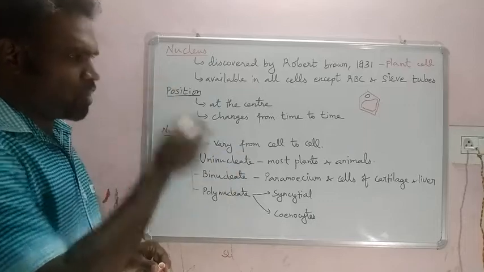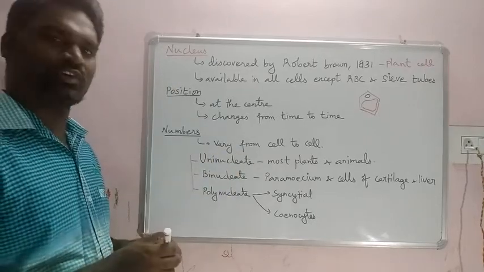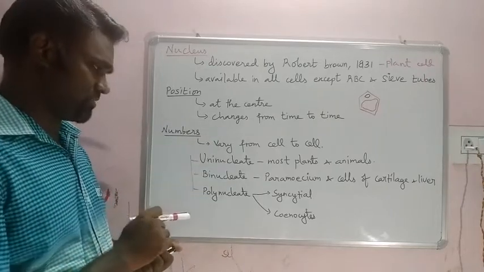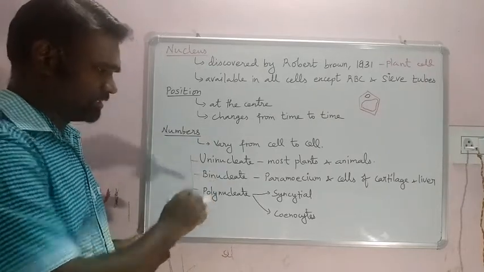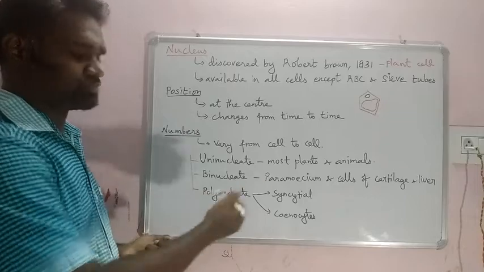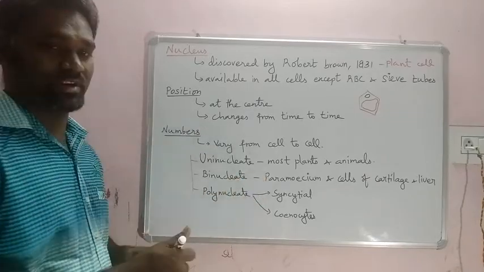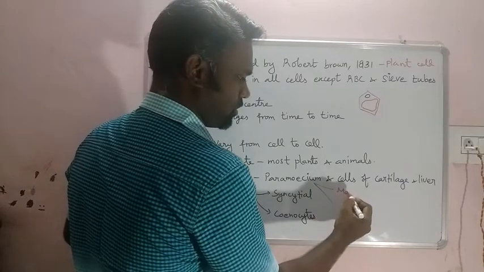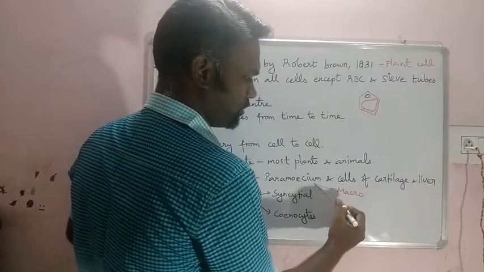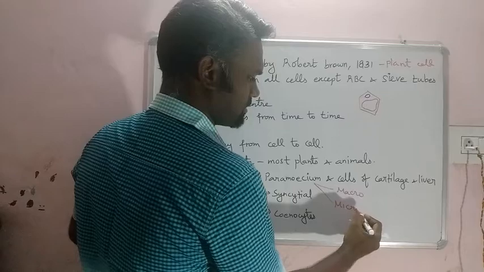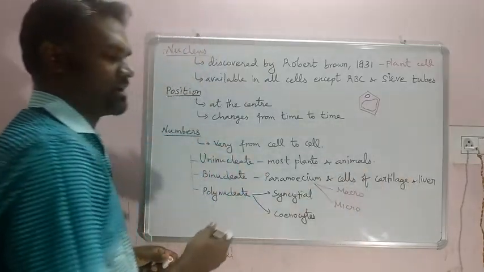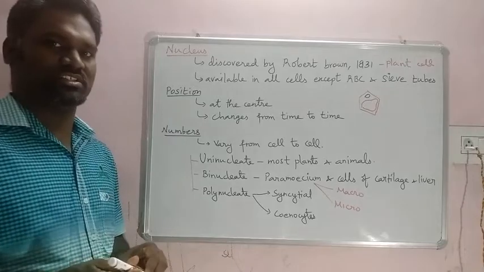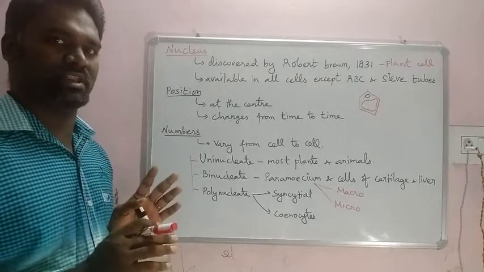Most plants and animals have the uninucleate system only, including microorganisms. When you come to binucleate, Paramecium is a very good example. You must know Paramecium has a macronucleus and a micronucleus. Also cells of cartilage and liver have this binucleate stage. But we cannot say that all of them are like this.